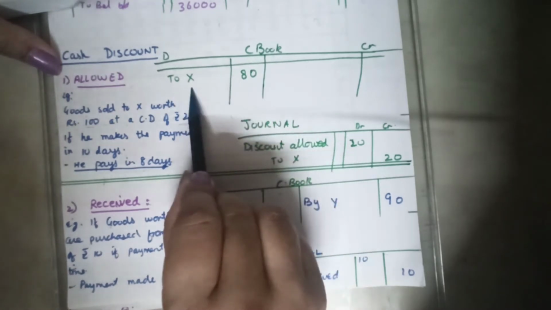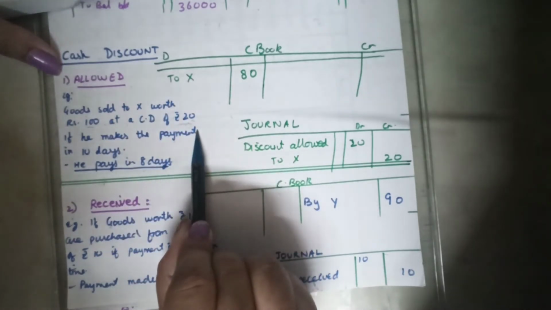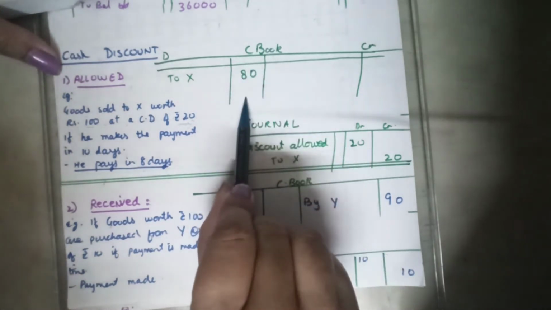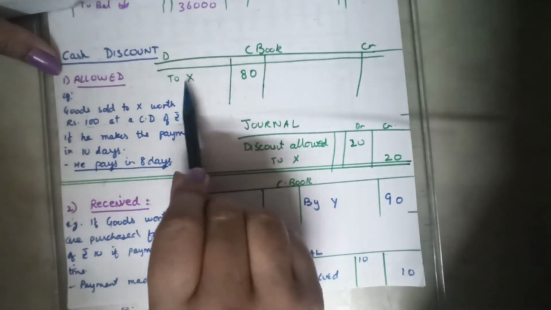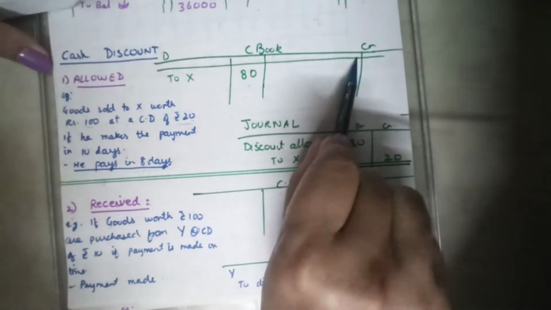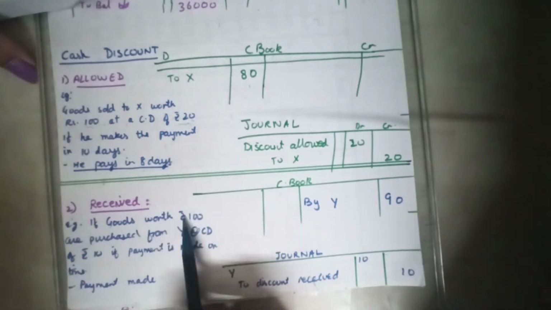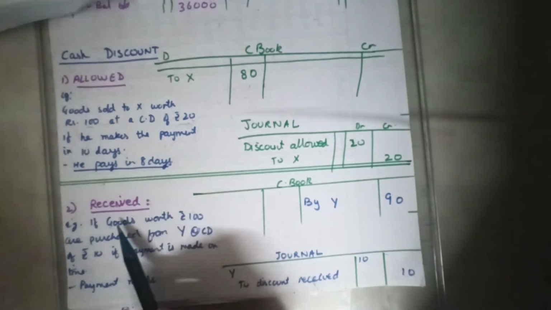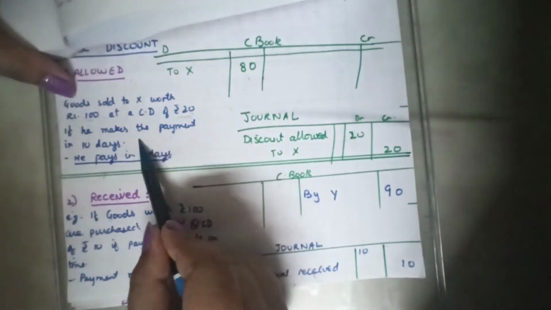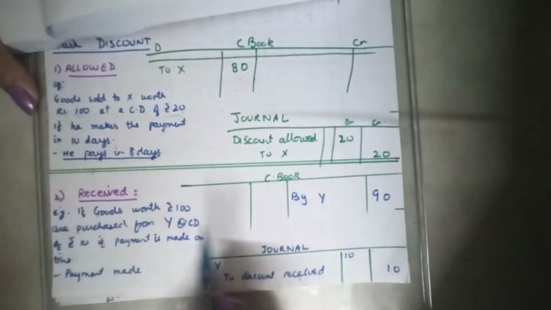Cash book, to X, rupees 80. The 100 rupees transaction, less 20 rupees discount, 80 received in cash. So 80 will come in the cash book, to X, the giver, 80 rupees, the amount actually received. This is how we record the cash discount. Same will be the case with the discount received. The only difference is discount allowed is an expense, discount received will be a gain. It will be recorded on the credit side.